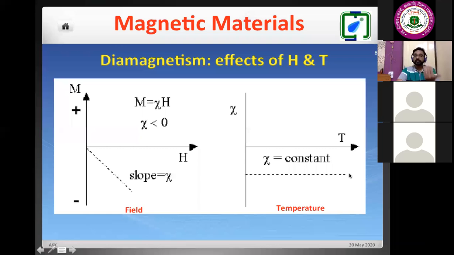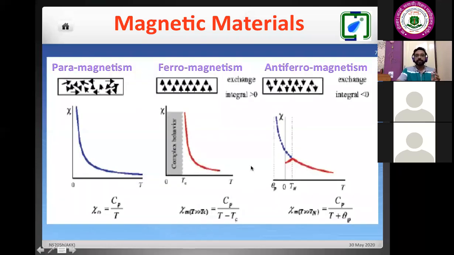Suppose I say at room temperature, some of the elements are diamagnetic. Now, if I study this magnetic susceptibility from 0 Kelvin to 300 Kelvin, they will be independent of temperature. But for other cases, they are varying, like we have seen here. They vary like this for antiferromagnet, ferromagnet this, and paramagnet is this.